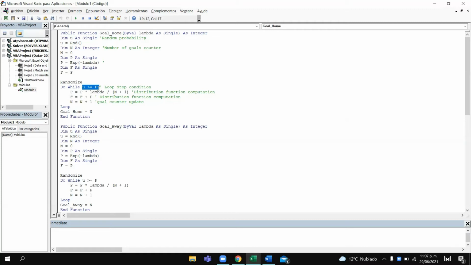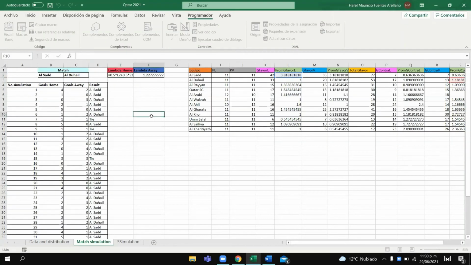So our stop condition will be once the f value is greater than our random probability, the loop stops. This loop's outcome is the number of goals. So, as we have seen, our code generates the number of goals that a team scores using the inverse transform method for a Poisson distribution.